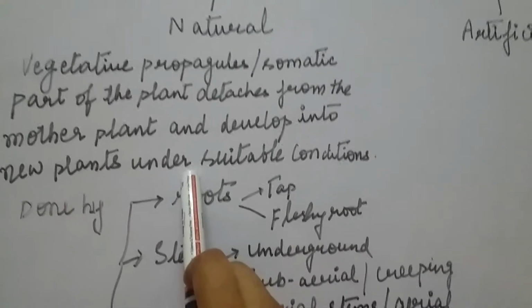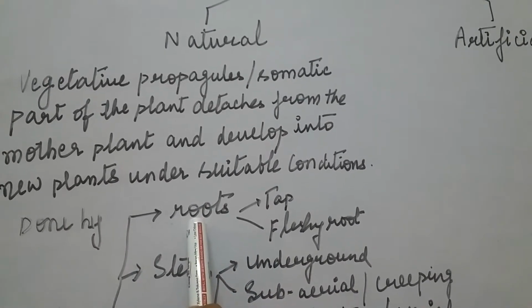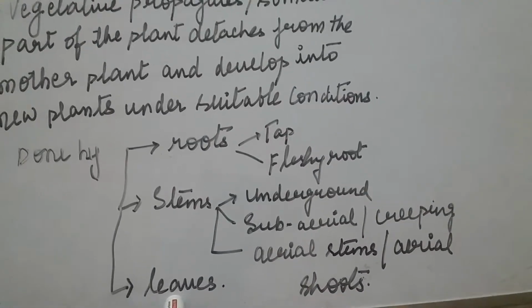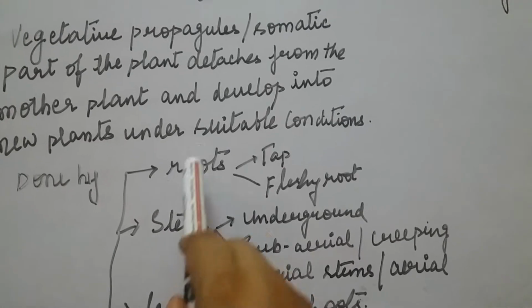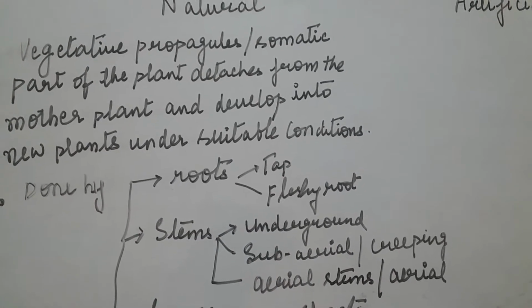It can be done in the following ways. The vegetative propagule can be root, stem, or leaf. Using all these propagules, we are able to form a new plant.